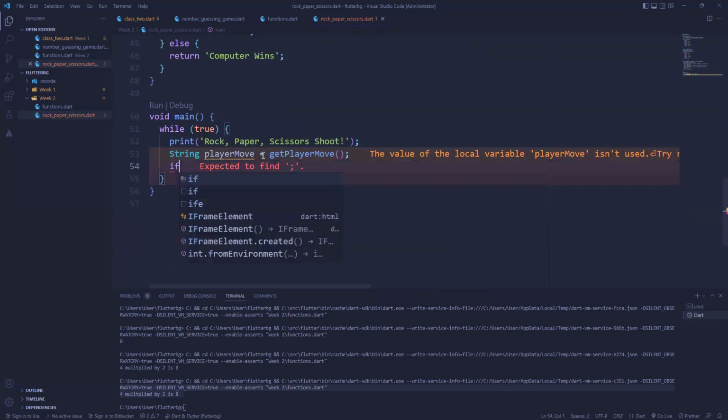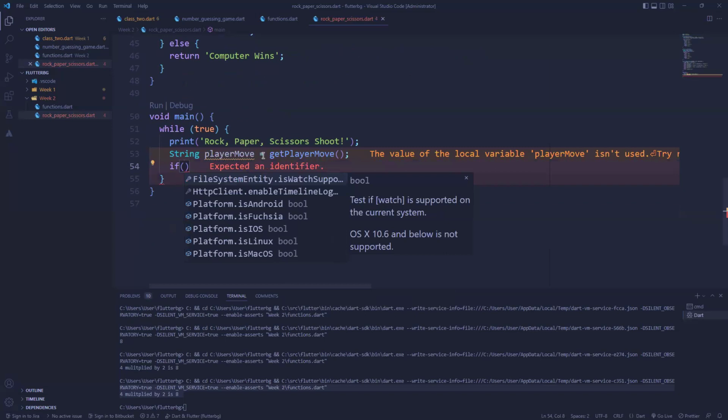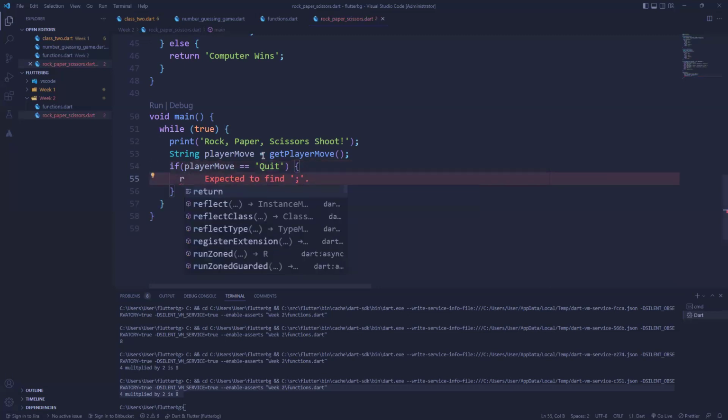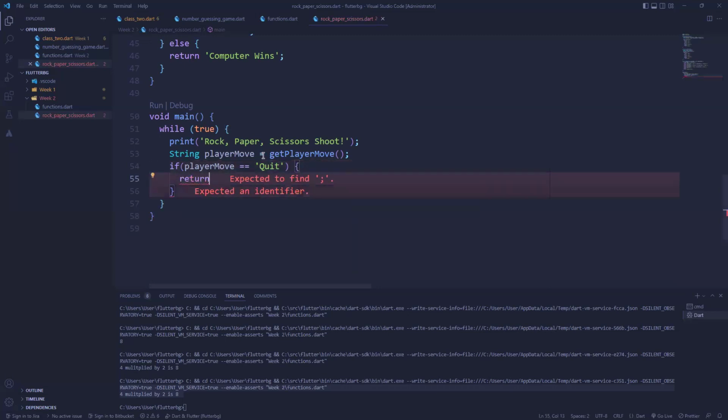So let me just do a quick check. I'm going to say if player move is equal to quit, I'll return. Here I'm using an empty return, which means it will just go out of this loop, this conditional, to escape it and continue whatever it was doing.